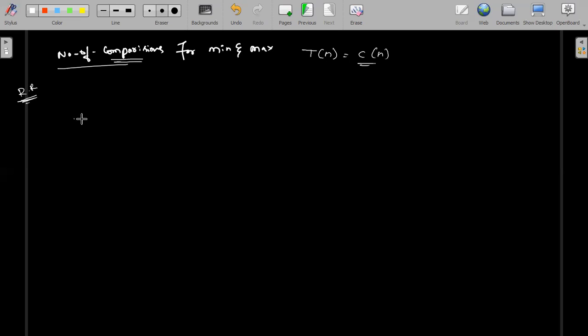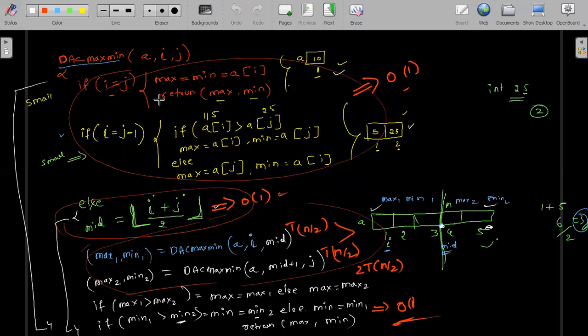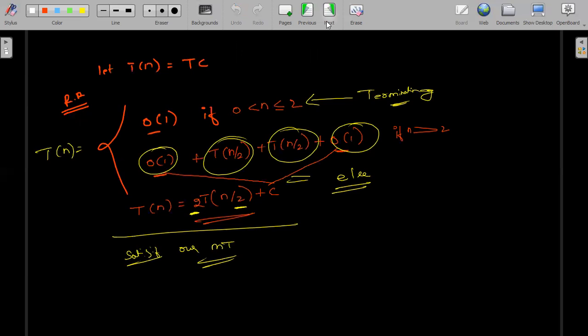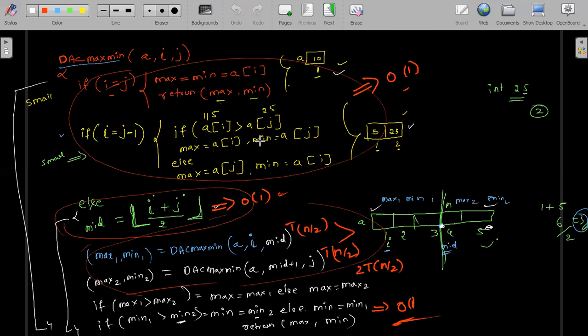Let's see here. C of n is equal to, not big O actually, the number of comparisons. How many here? For the first case, you can see, I already told you, there are 0 comparisons. When you see this, how many comparisons can you see here? Basically 0. Is there any comparison? No, directly I'm saying max and min, over. No problem, if n is equal to 1. Again, one comparison: come back here and see. One comparison is required to say 5 is the minimum and 25 is the maximum. That is what I showed you.